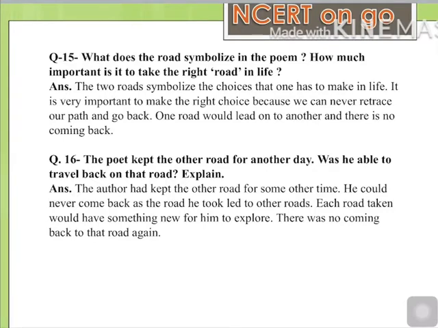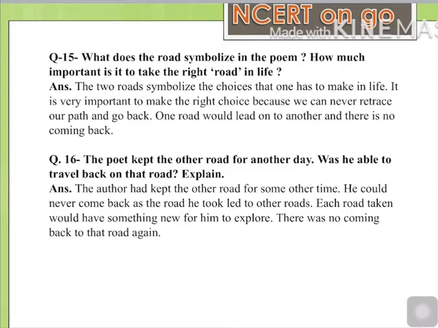So the answer we have is, the two roads symbolize the choices that one has to make in life. It is very important to make the right choice because we can never retrace our path and go back. One road would lead on to another and there is no coming back. It means if we have taken one decision, we have to move forward only according to that. We can't come back and make a choice again and move further. So we have to make choices or decisions wisely.